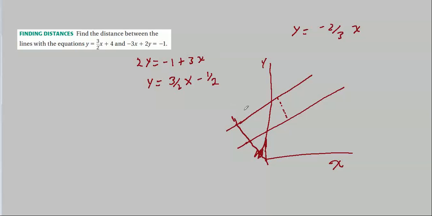All we need to do, for instance, to find the point where this line and this line intersect, is set them equal. So we just write 3/2 x plus 4 equals minus 2/3 x.